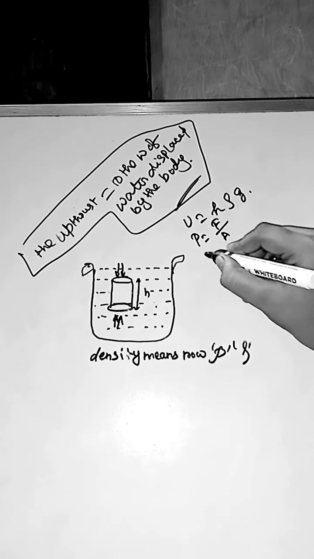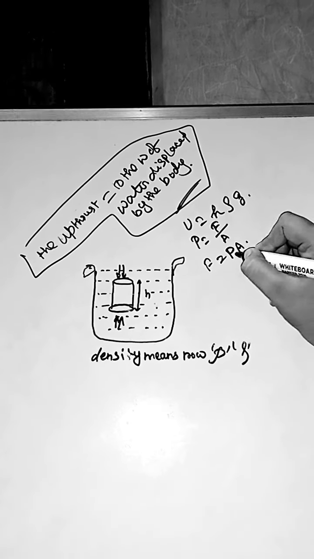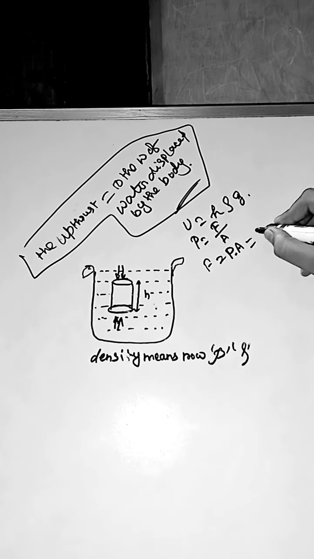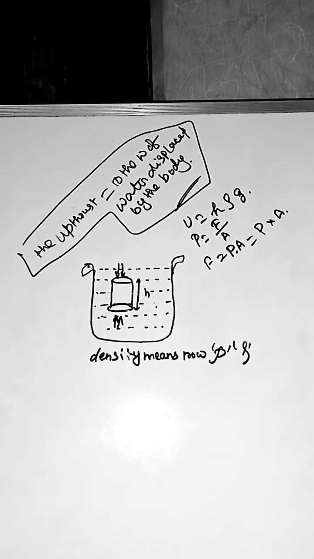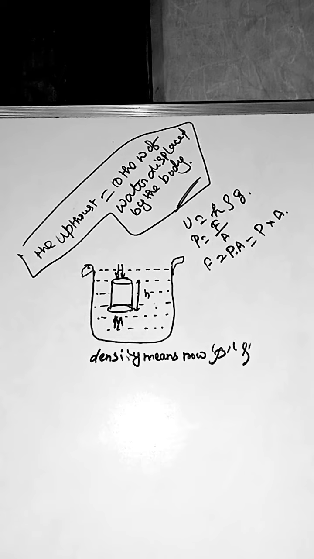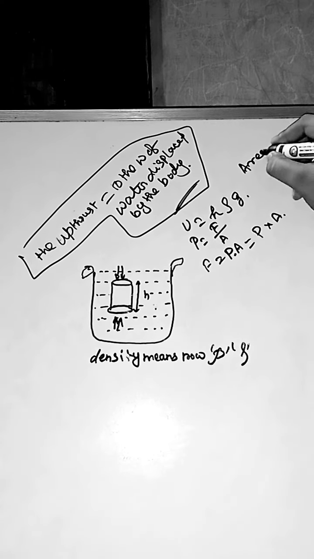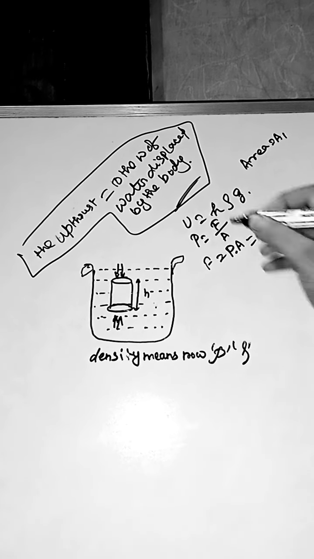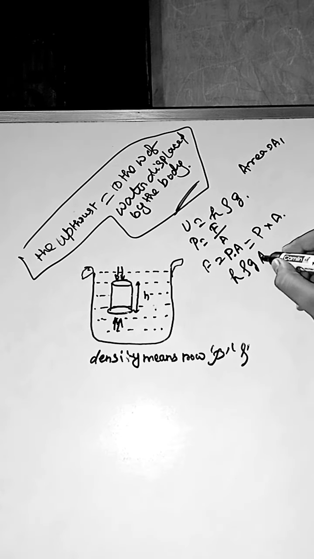So if we calculate the force, then we get P into A, and we already have the pressure as h rho g. So what area is needed? We take area as A1. So the equation becomes h rho g A1.